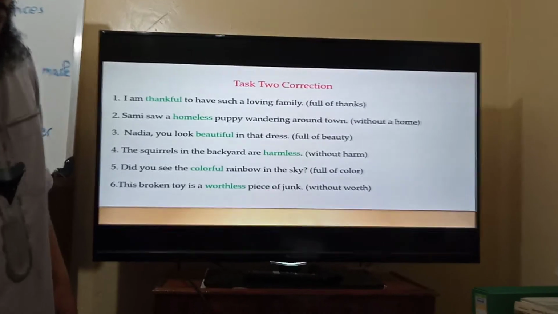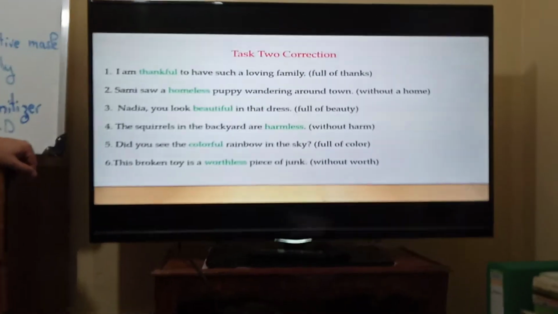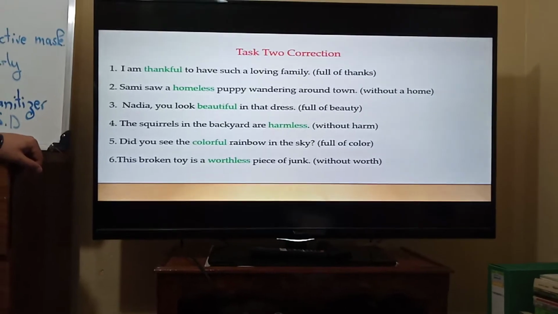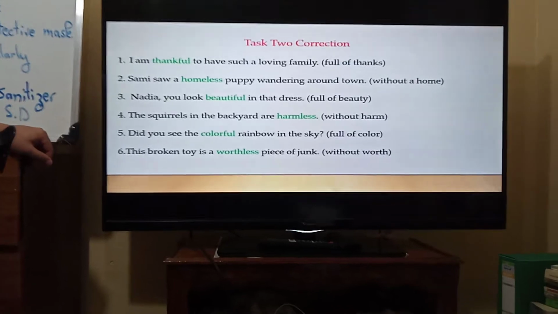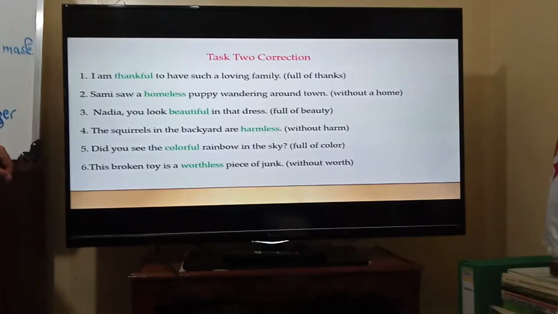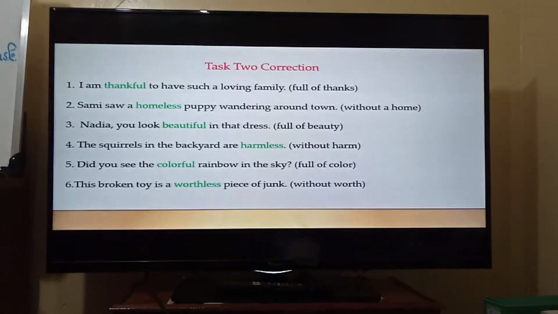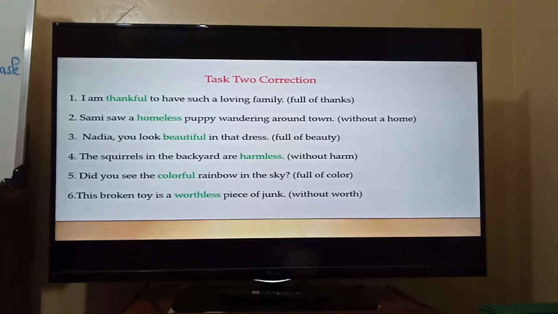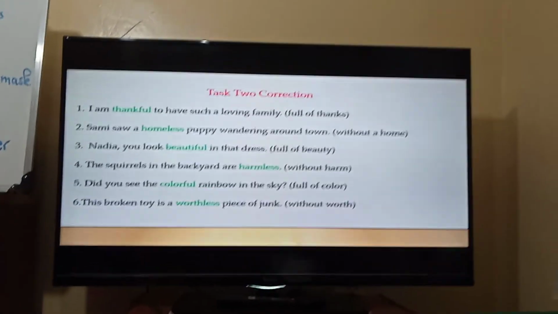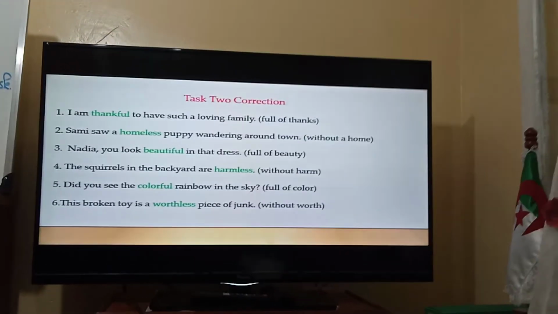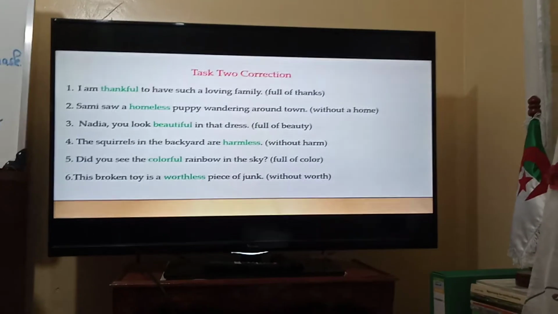Let's go through the correction. I am thankful to have such a loving family, it means full of thanks. Sammy saw a homeless puppy wandering around town, without home. Nadia, you look beautiful in that dress, full of beauty. The squirrels in the backyard are harmless. The fifth one, did you see the colorful rainbow in the sky?